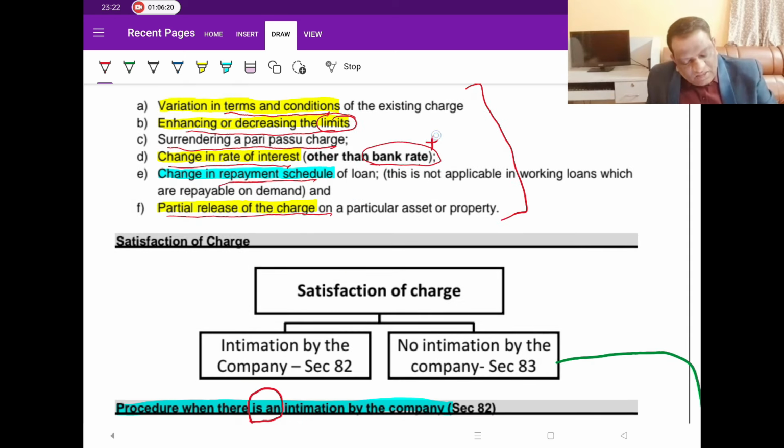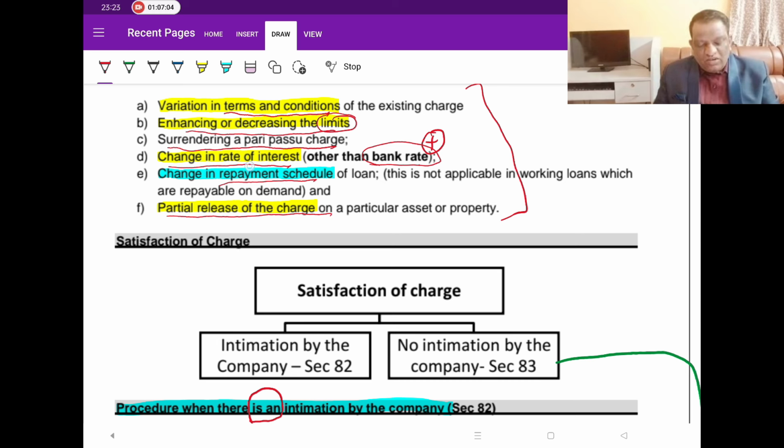In this, just put one star on this. Only once he had asked, any change in the rate of interest, if it is on account of bank rate, it is not a modification, you don't have to file. But other than the bank rate, if mutually you have agreed that the rate of interest is either to be lowered or increased, then it will be treated as a modification. But if the change in the overall interest rate is on account of bank rate, which normally goes by the RBI's announcement of credit policies, etc., then it is not a modification, because with these bank rates, you are not the only one who is getting affected. Almost all borrowers are getting affected. So there is no need for everybody to modify their charge.